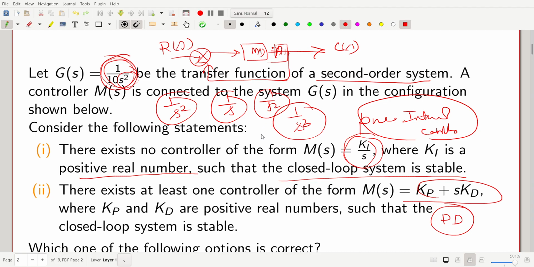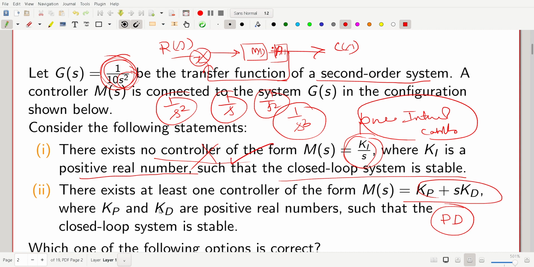So we have to go for a controller which can compensate for this integral nature. Of course, which control is required? PD control is required. So for the first option, they told that there exists no controller of the form pure integral that makes the closed loop system stable. So this is correct.